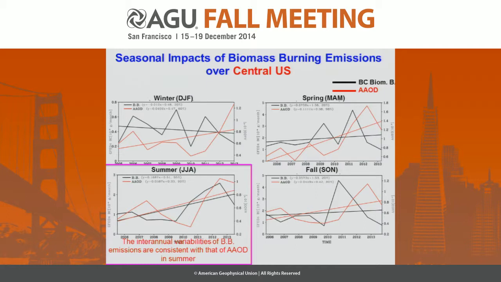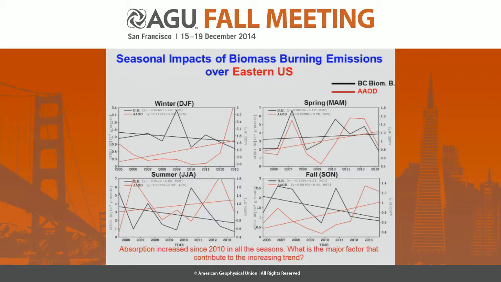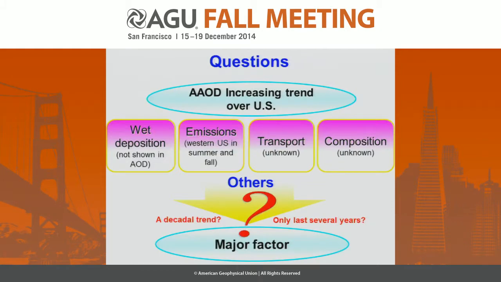And this is Central US. In Central US, only in summer is the interannual variability of biomass burning emission consistent with that of the AAOD. But in other seasons, we still don't know. Here in Eastern US, the AAOD increased since 2010, in all of these 4 seasons. But we still don't know what is the major factor that contributes to this increasing trend.